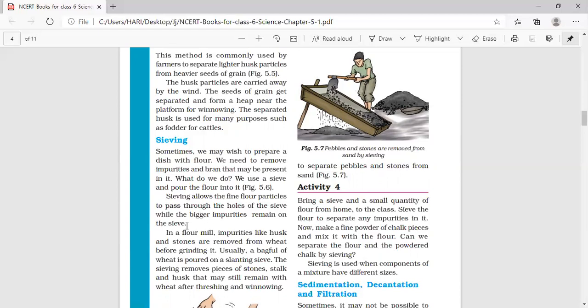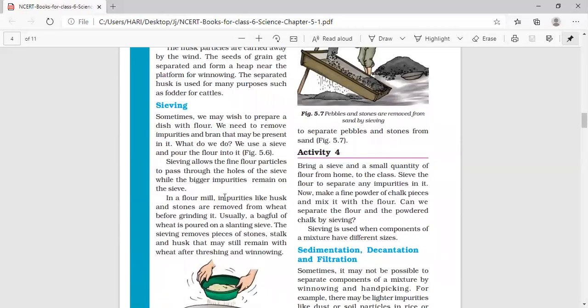In a flour mill, impurities like husk and stones are removed from wheat before grinding it. Usually, a bag full of wheat is poured on a slanting sieve. The sieve removes pieces of stones, stalk, and husk that may still remain with the wheat after threshing and winnowing.